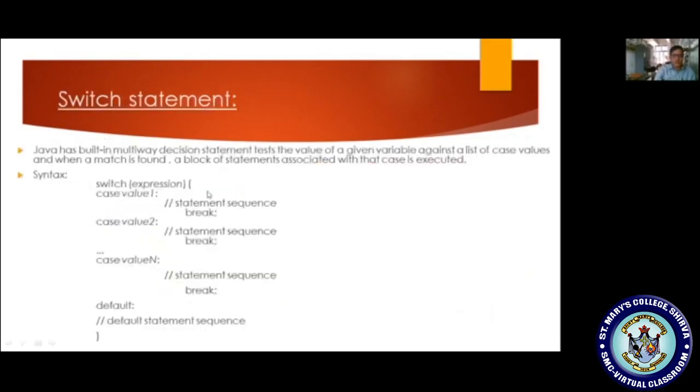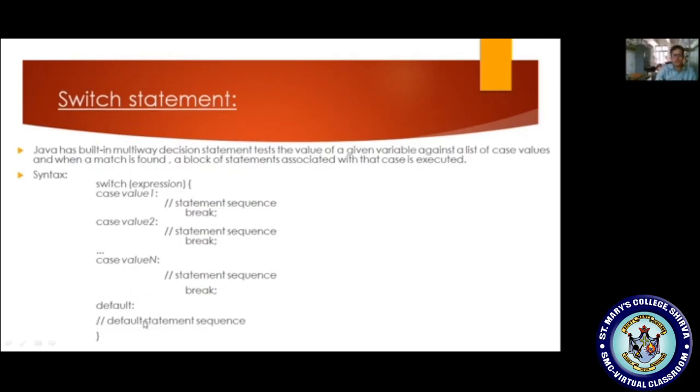Okay, and next our statement is a switch case statement. This switch case statement is a multi-way decision making statement, and it tests the condition based on a variable against a list of case values. For example, if you see here the syntax, switch expression, this expression will match the case values. Whatever the value is matched with this case, then that case will be executed, and every case value is terminated with a break statement, and every switch case statement is within a default.